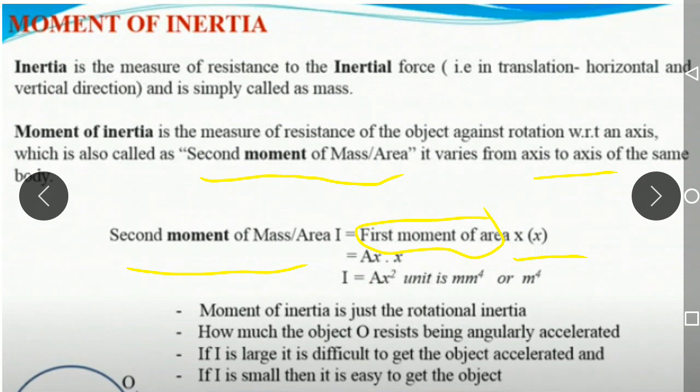Just to remember, the moment of inertia is nothing but the resistance to the rotation of a body against any axis. So this is what the moment of inertia is.